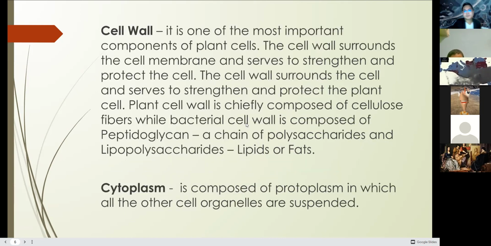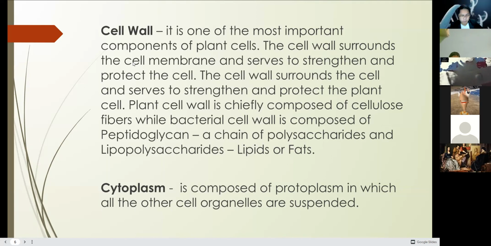Cell wall. It is one of the most important components of plant cells. Take note, again, the cell wall is one of the most important components of plant cells. So you can only observe the cell wall in a plant cell or plants, and you cannot observe it in an animal cell because we are not composed of cell wall. If an animal were composed of cell wall, there would be restrictions of movement because the cell wall is really hard. This makes a plant hard because of the cell wall.